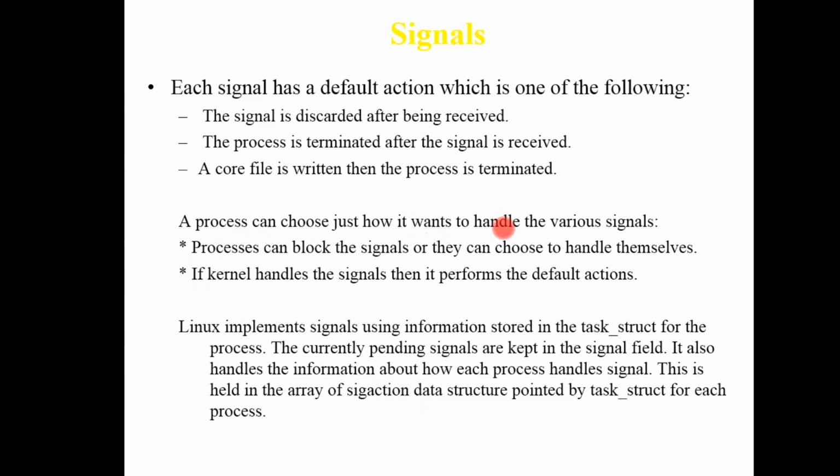A process can choose how to handle the various signals. A process can block the signals. They can even choose to handle them themselves. If the kernel handles the signals, then it performs the default actions. So signals are actually handled at various levels. The kernel can handle them, and the user can also handle them, depending upon the type of signal. So it is handled at each level, in different categories.